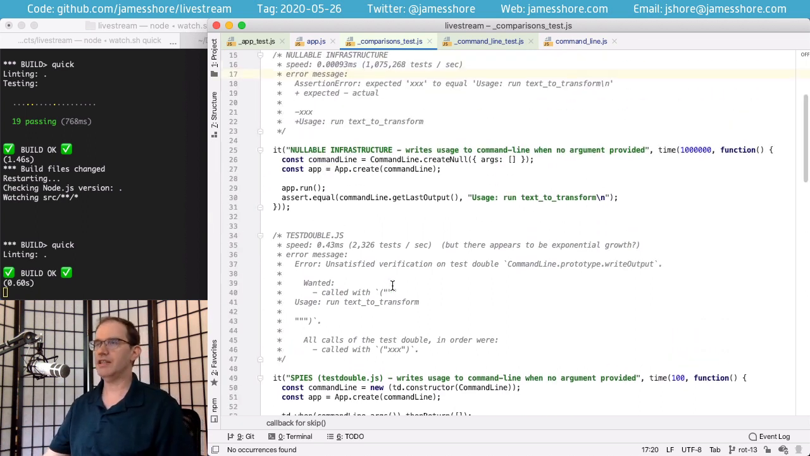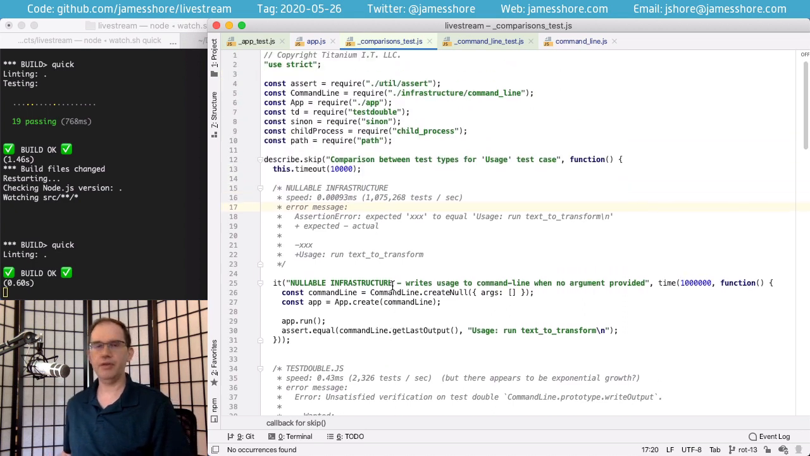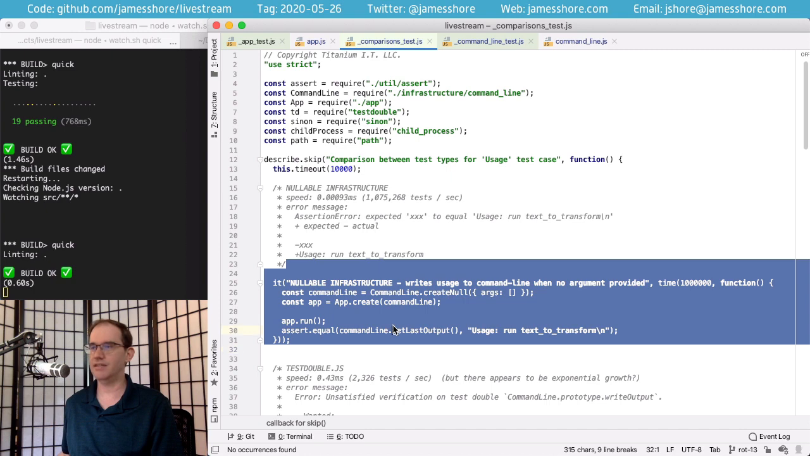One thing that surprised me when I built this, just yesterday, I timed it because I was curious, what's the speed difference between using nullable infrastructure and the other forms of tests? And I was surprised to see that it's multiple orders of magnitude different. Using nullable infrastructure, you can run 1 million tests per second. That is not a joke. 1 million tests per second is the actual speed of this test.